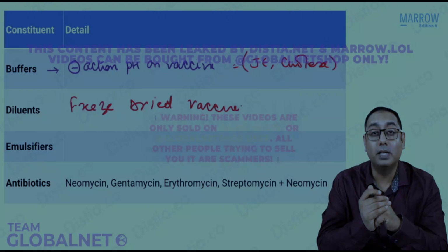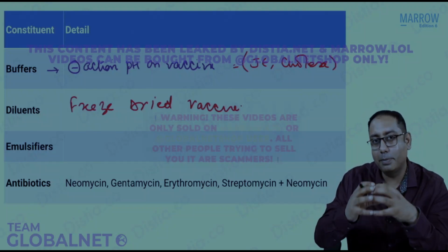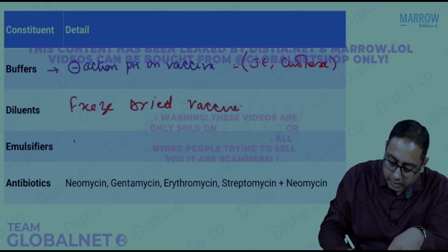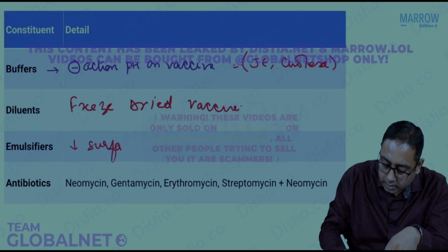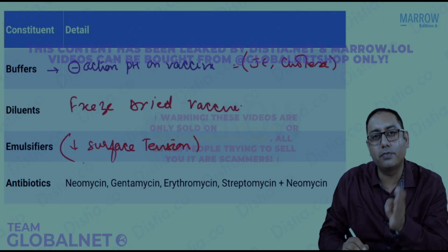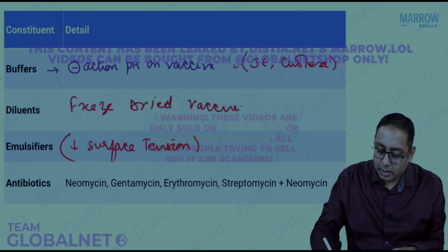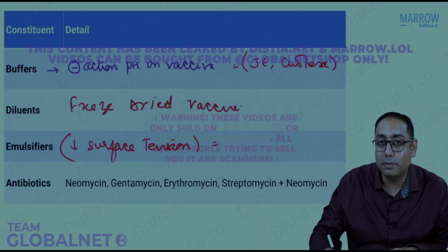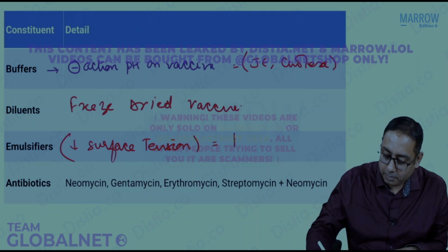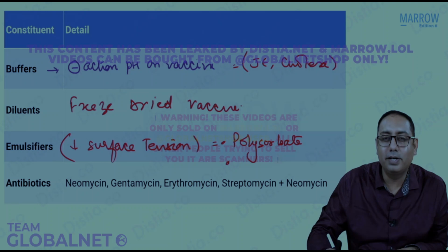What do you mean by emulsifiers? See, emulsifiers are something which are going to stabilize the vaccine and decrease the surface tension. So they are something like stabilizers. So emulsifiers are actually like stabilizers. What are the examples of emulsifier? One very commonly you must have heard, that is polysorbate. Another emulsifier you must have already heard, that is the